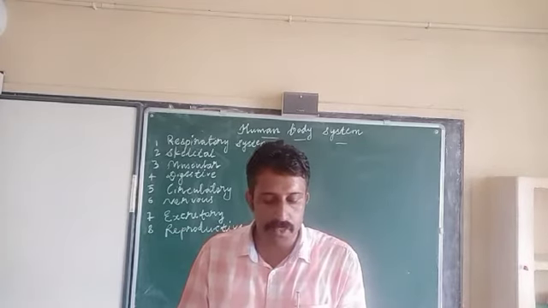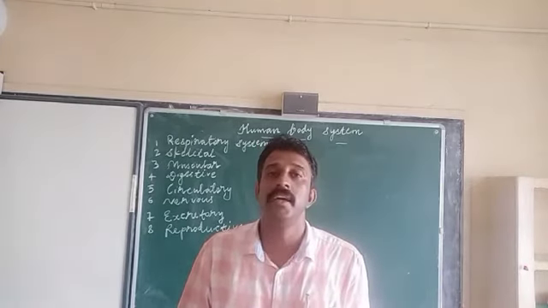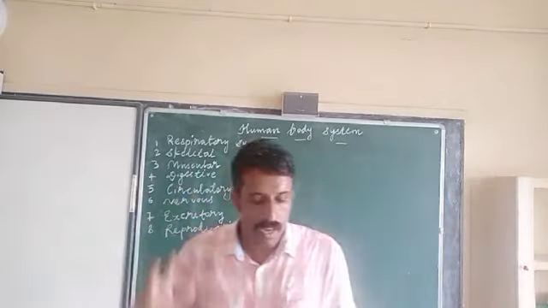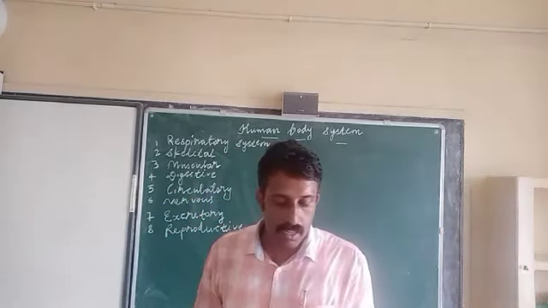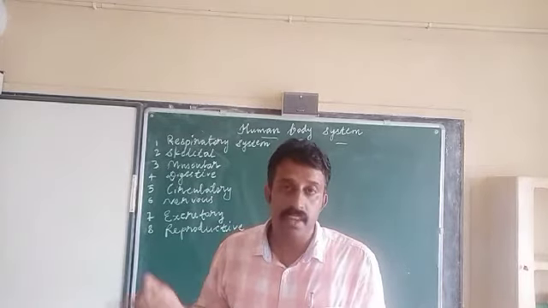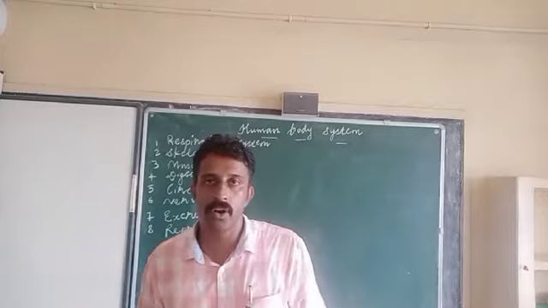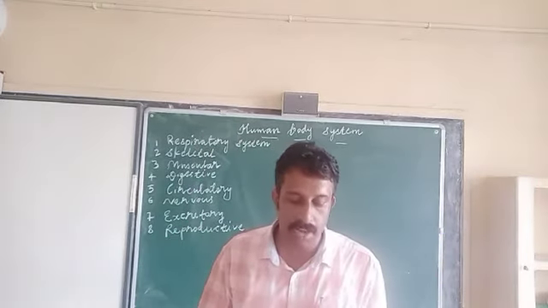All of you see the picture in your textbook. Skeleton: first of all, skull, then shoulder girdle, ribs, spine, arm, hip girdle, leg. These are already marked for the skeletal system in your textbook.